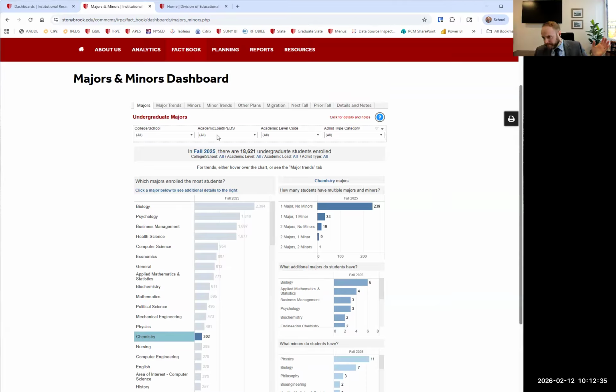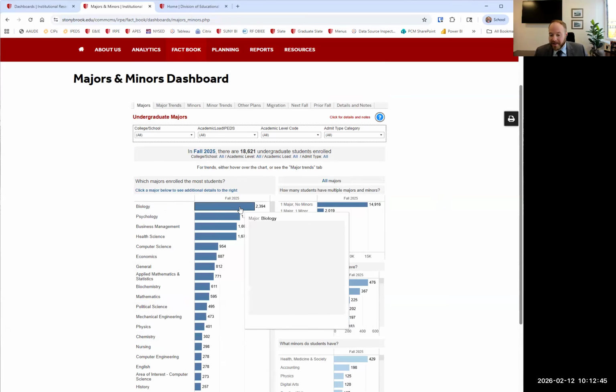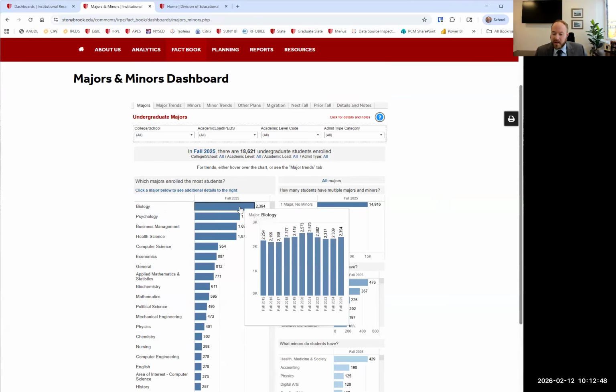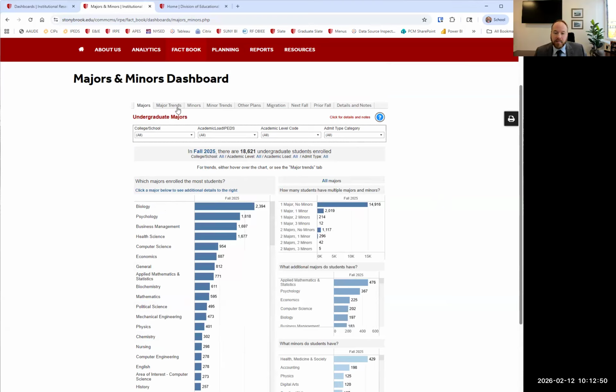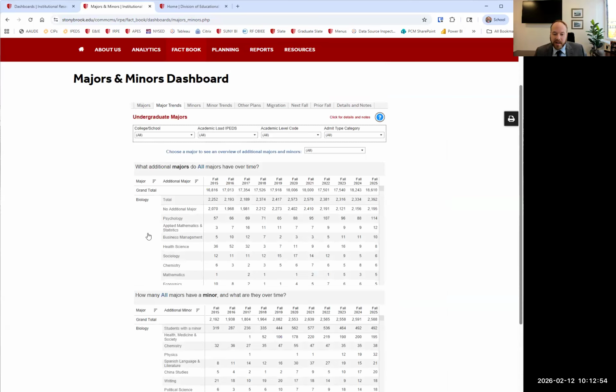And we can do this in lots of different ways. So this is just a clickable chart. I forgot to mention also that it says for trends, hover over this chart or go see the trends tab. Before I go to the trends tab, I will show you that if I hover here, we can see a trend of this over time. But if I wanted the actual numbers without having to hover, I could go to this next tab and it will just show me what we've got here.